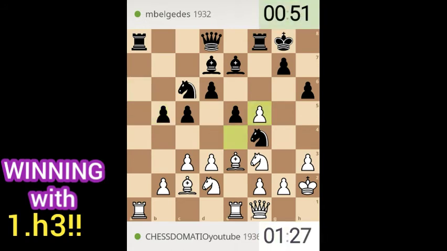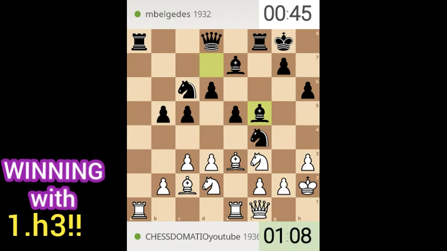So bishop takes f5. Bishop takes f5. Rook takes. Queen takes. Knight takes d4. Bishop takes c2. d5. Where does the knight go? Knight e8. And then capture the bishop on a7.